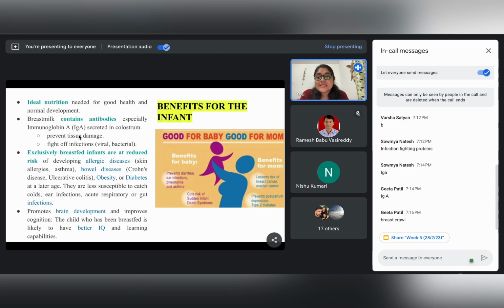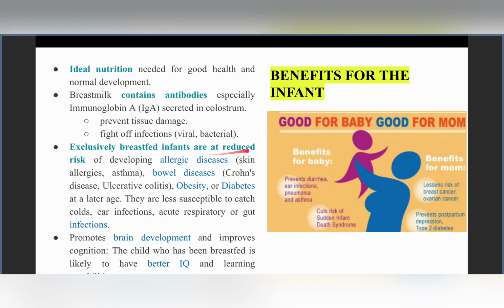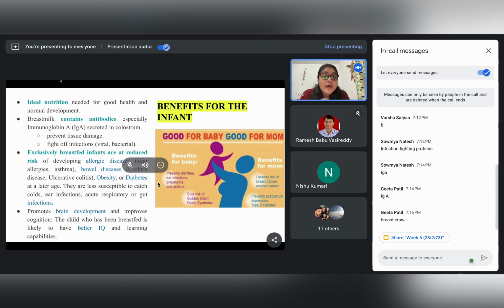Now, it has been seen that exclusively breastfed infants are at a reduced risk of developing allergic diseases, say skin allergies or asthma, and bowel diseases like Crohn's and ulcerative colitis, and they have also been found to be